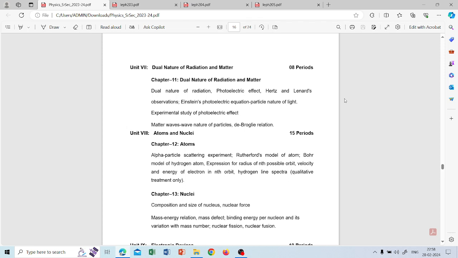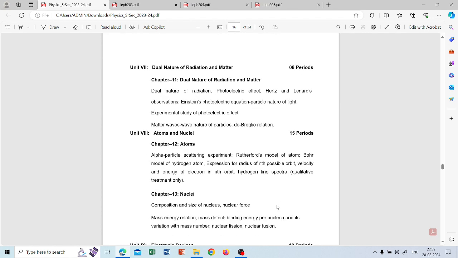Today I'm going to talk about the three chapters which we are going to see how to revise and which topics to focus on before the exam. So the three chapters here in Unit 7 and Unit 8: Chapter 11 is dual nature of radiation and matter, and then in Unit 8 atoms and nuclei. Chapter 12 is atoms and chapter 13 is nuclei.